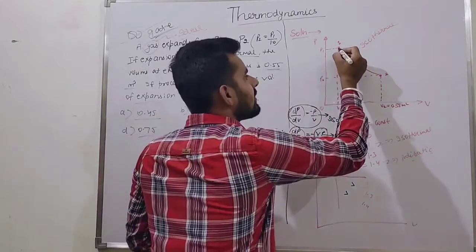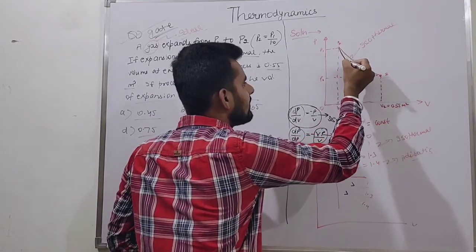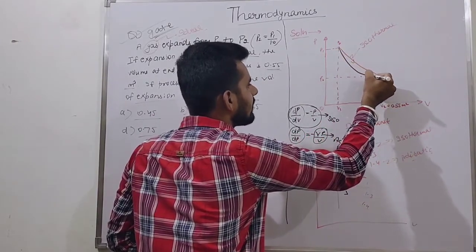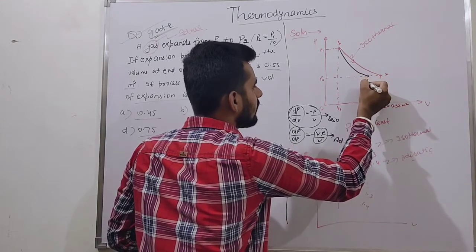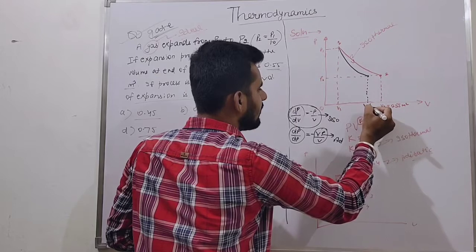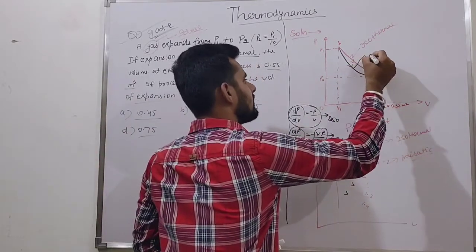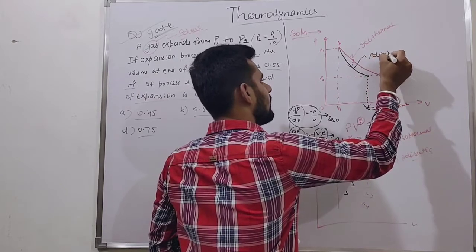So we can plot the adiabatic process like that. This is the adiabatic process, and this is our volume V2 dash for the adiabatic process.